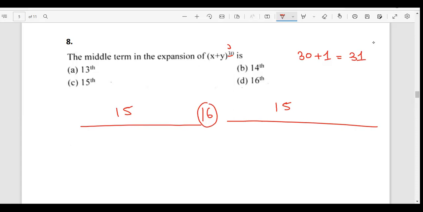A better way to find the middle value is this: take the number of terms you have, just add 1 and divide it by 2. So it would give you 16 directly. If anyone has studied statistics in O levels or matric, the way we used to find the median when we had odd terms, 31, we used to add 1 to it and then divide it by 2. So this is going to be the middle term. Okay Sufyan, is it good? Yes, ma'am. Okay, all right, okay.